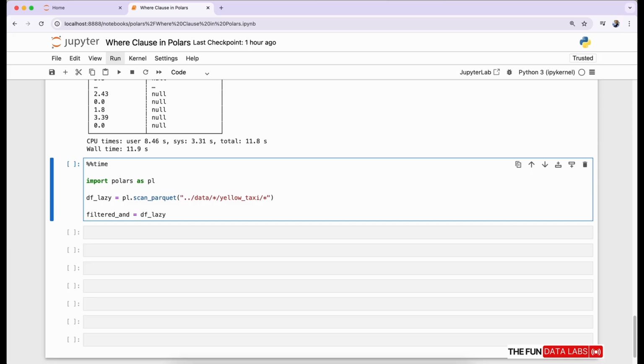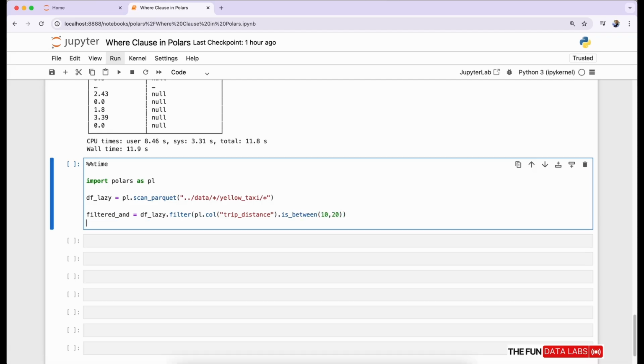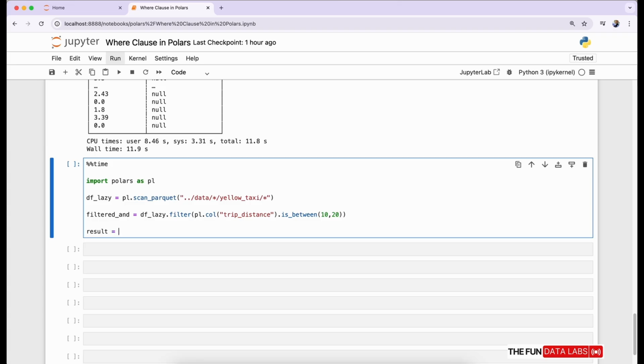Next, we can use filter on the df_lazy variable and provide pl.col with our column as trip_distance and the is_between method for 10 to 20 values. This will filter our column data between 10 and 20. Now we can call the select method on top of this filtered variable to select. We are taking the trip_distance and store_and_fwd_flag columns.